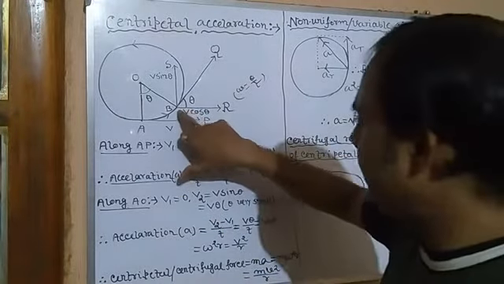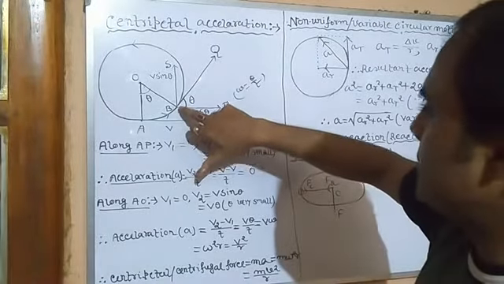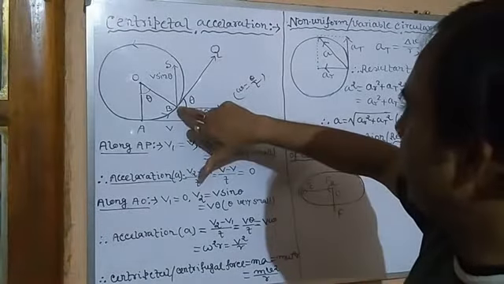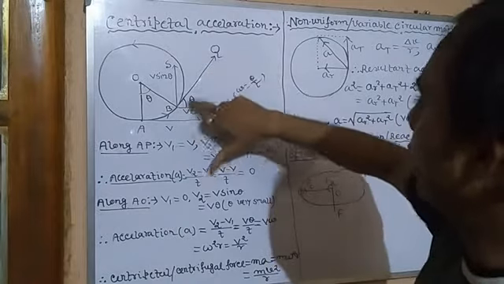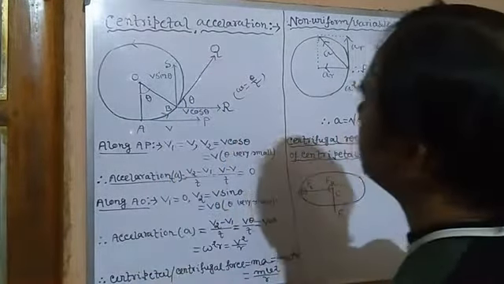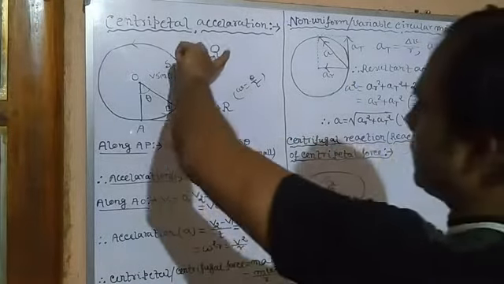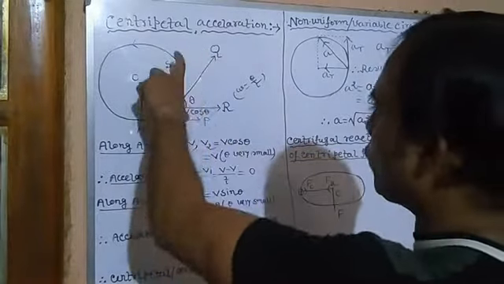While at point B, we can see its direction of velocity is along BQ. Now, we can assume it is the diagonal of a right angle triangle, so we can resolve it into two components.